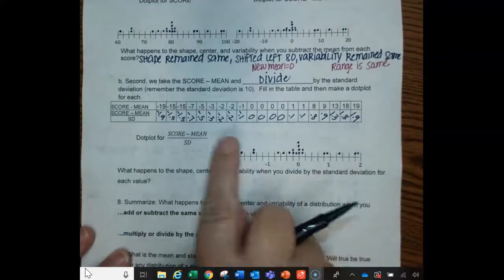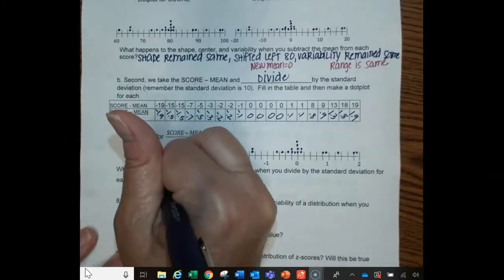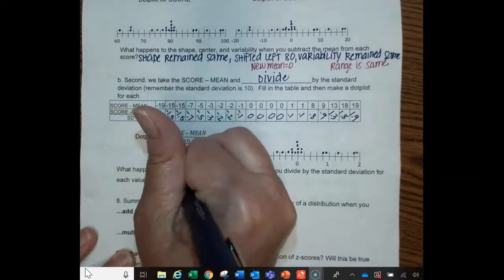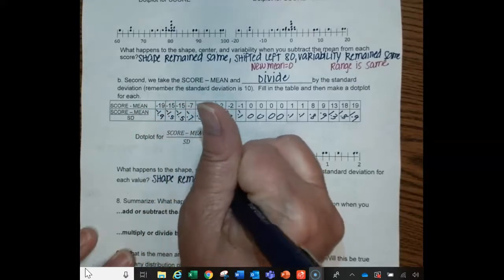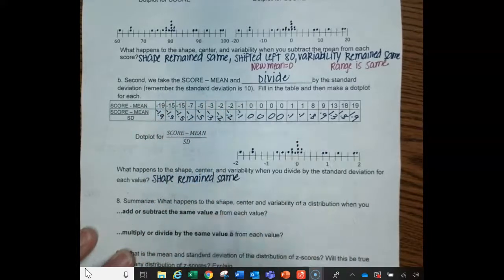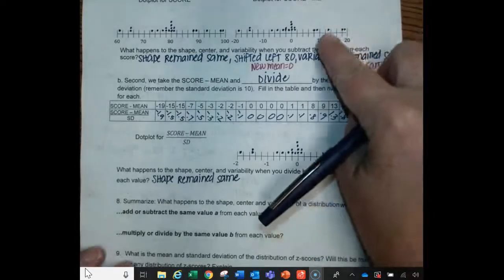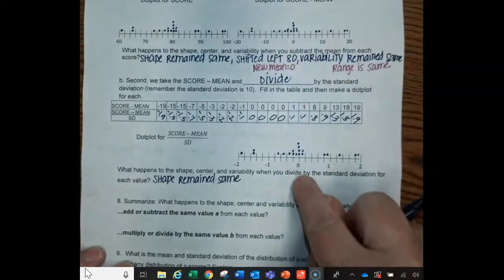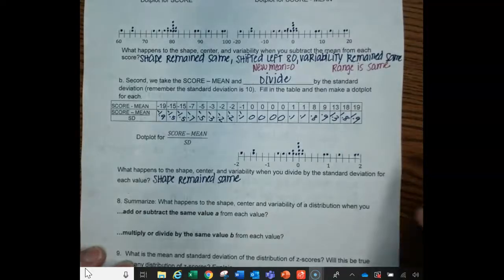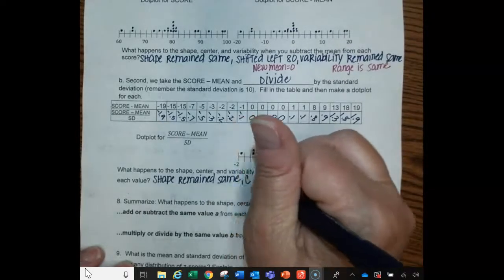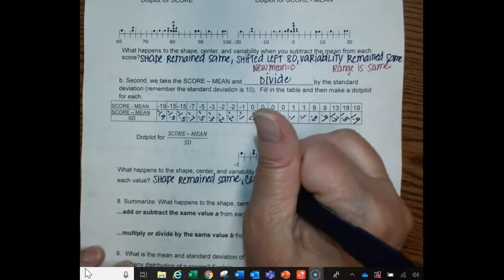So the shape looks to be exactly the same. So the shape remained the same. And then our center, when we did square minus mean, it was centered at 0. This one is also centered at 0, so it looks like the center stayed at 0.